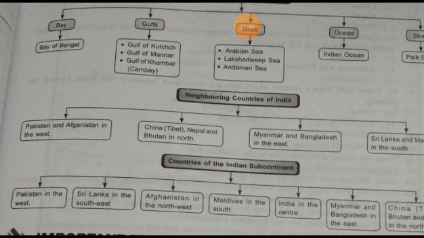Then about the seas, which seas? So the Arabian Sea, Lakshadweep Sea, and Andaman Sea. These are seas or water bodies. Then the ocean, the Indian Ocean. Then the strait, that is the Palk Strait. It is between India and Sri Lanka.